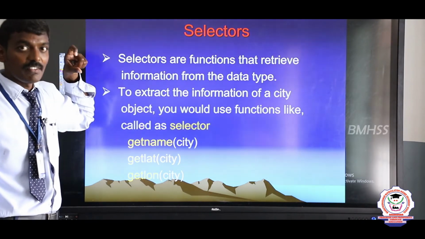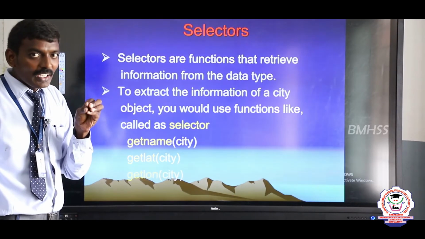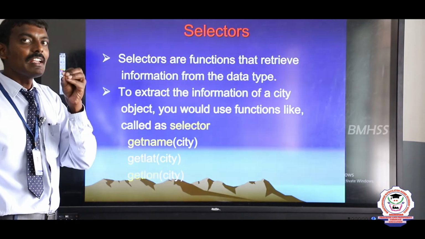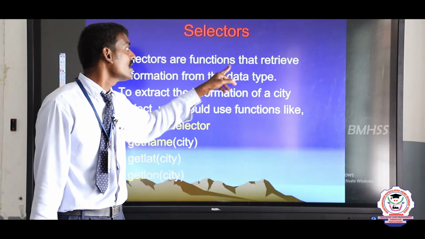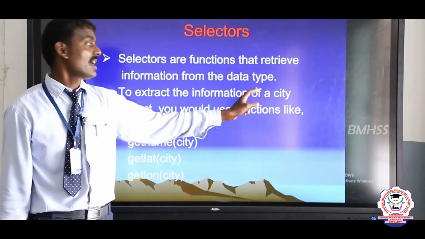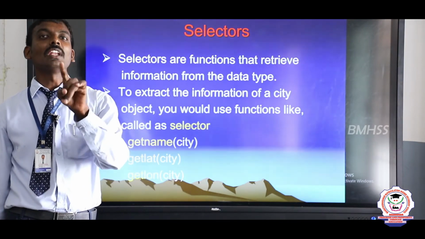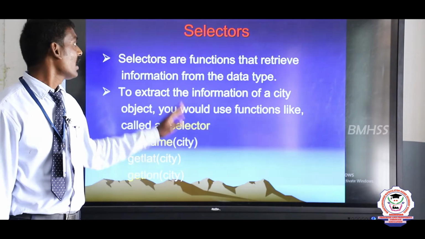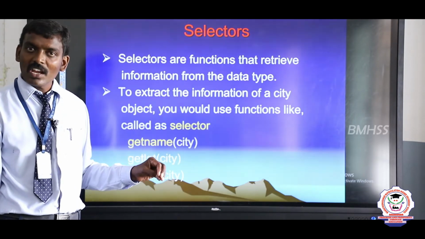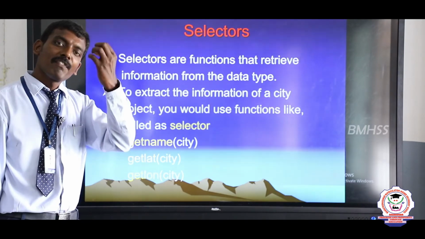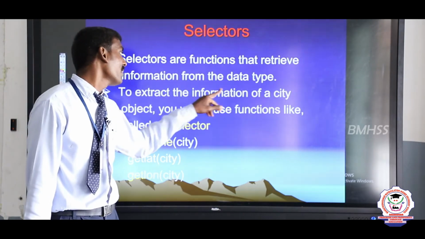Selector. We can create an object with the help of constructor. That object has some details that can be retrieved with the help of the selectors concept. Yes, selectors are the functions that are used to retrieve the information from the abstract data type. Constructor is used to create an abstract data type. So the selector is a function which is used to retrieve the information from that particular abstract data type.